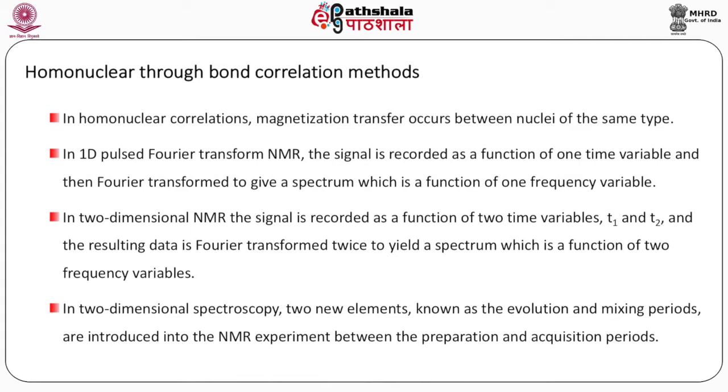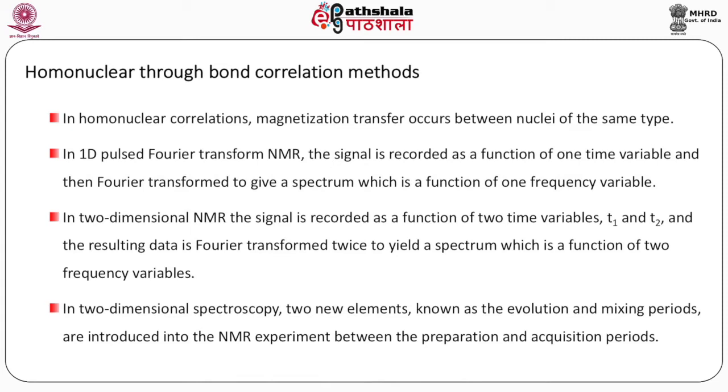In two-dimensional NMR, the signal is recorded as a function of two time variables T1 and T2 and the resulting data is Fourier transformed twice to yield a spectrum which is a function of two frequency variables.